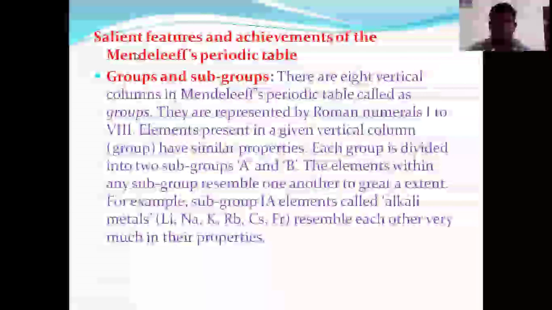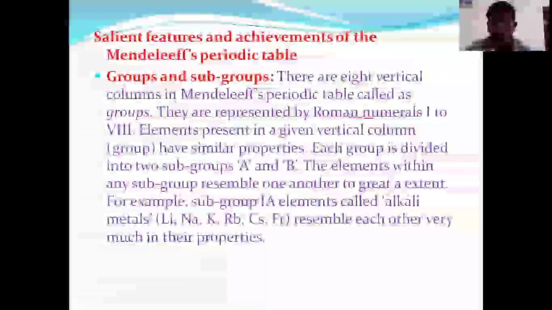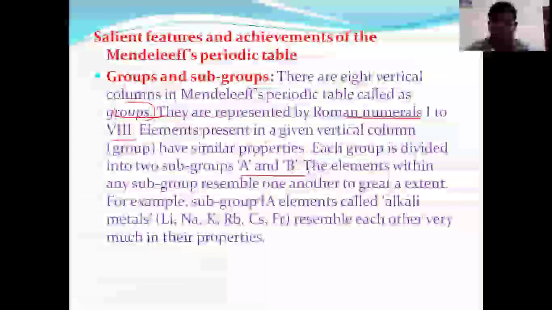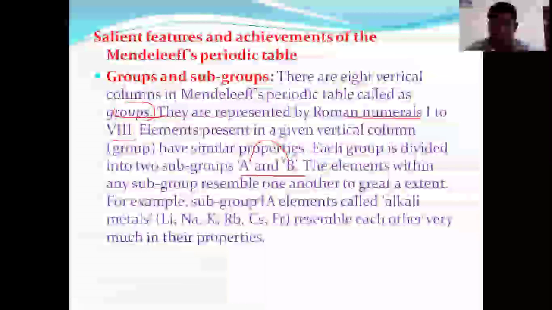Next, the continuation when we are discussing the Mendeleev periodic table. Just now we have discussed the 1 to 8 vertical columns. They are known to be a group. These groups are identified as subgroups like 1A, 1B, 2A, 2B, 3A, 3B, 4A, 4B, 5A, 5B, 6A, 6B, 7A, 7B, 8A, 8B. Each group is divided into two subgroups, A and B.